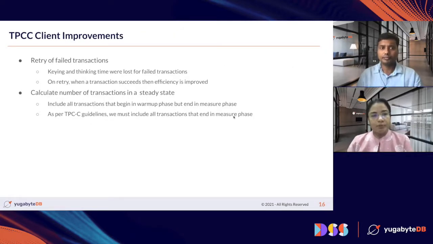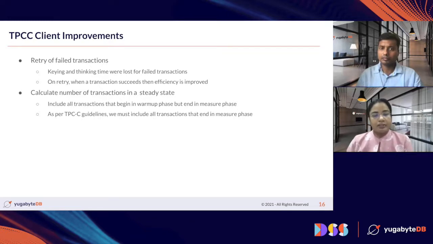A few other improvements that we have done from the client side: we are retrying the failed transactions here. Otherwise we actually lose the keying and thinking time of the failed transactions. So on retry, when these transactions succeed, the efficiency improves as the number of successful transactions increases.